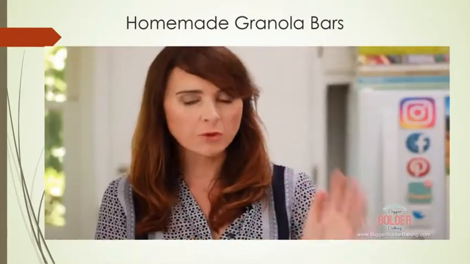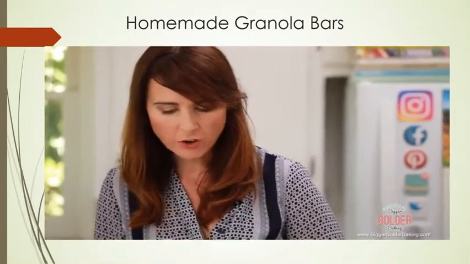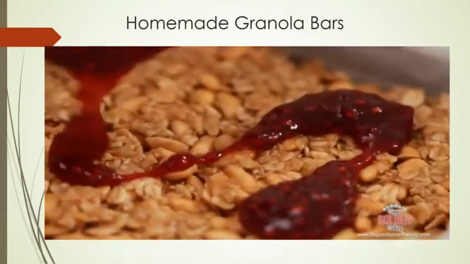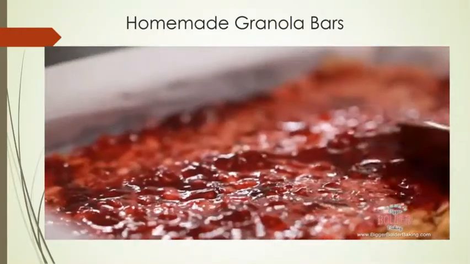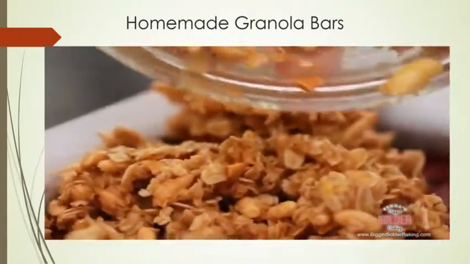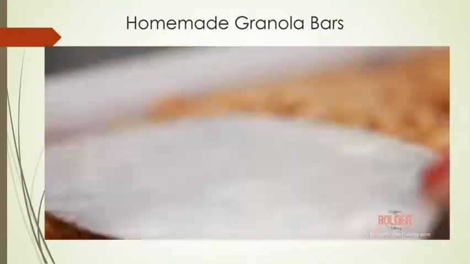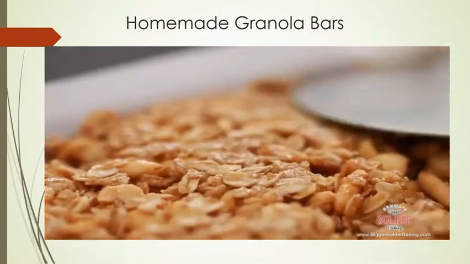I usually have raspberry or strawberry. And then we're just going to do a very thin layer on top of these oats. Just spread out your jam until it's a nice even layer. Once your jam is on there, then go ahead and put on the rest of the oat mix. Be careful not to squish down too much so your jam doesn't come out.